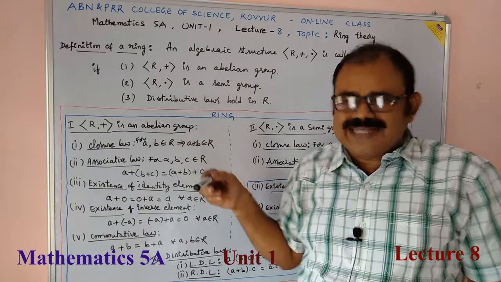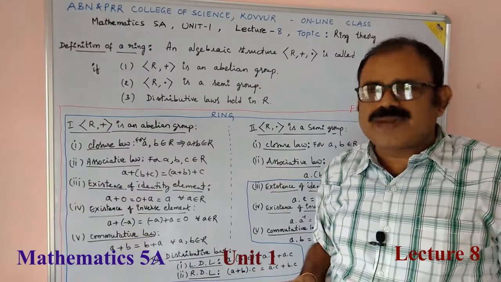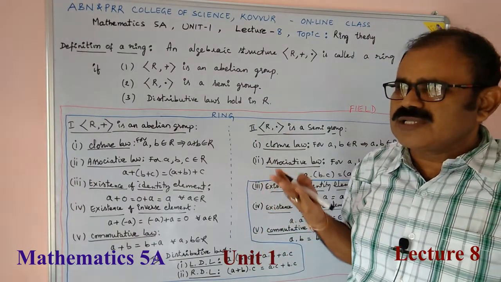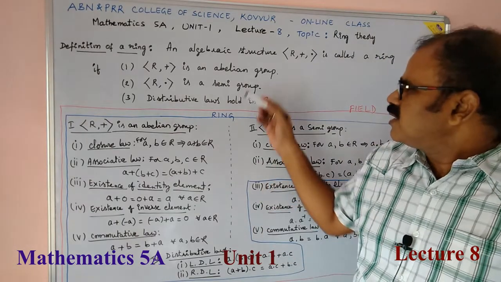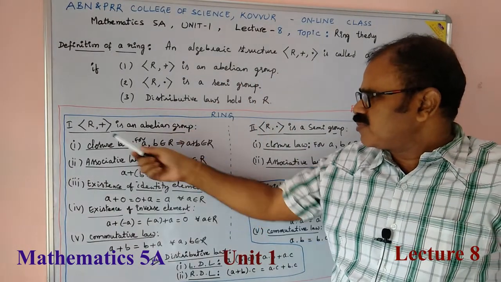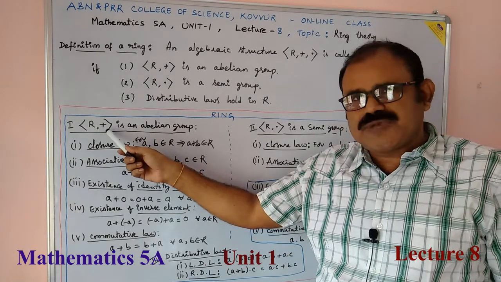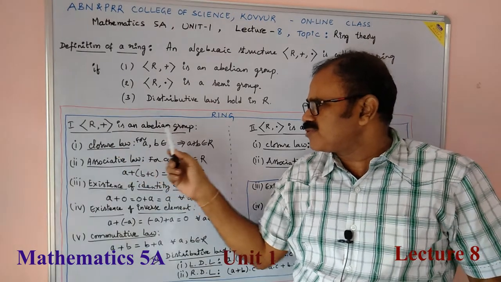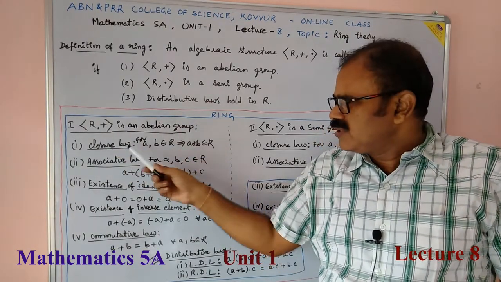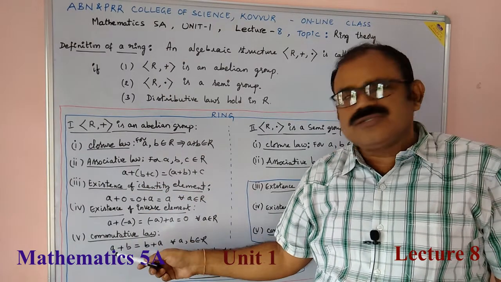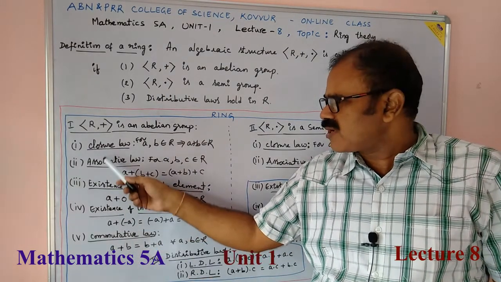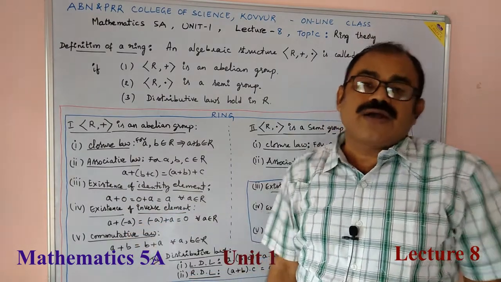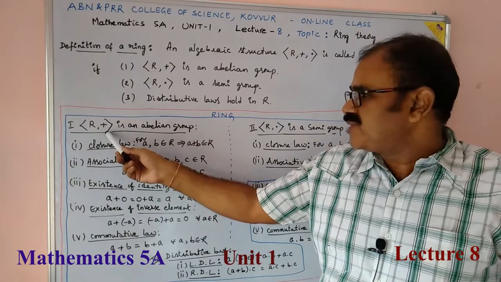If you go into details, what is (R, +)? (R, +) is abelian. We have already discussed the group axioms, the abelian group, the semi-group and all these things. Let us see what an abelian group is. R should be an abelian group with respect to addition. What are the properties needed to become an abelian group? Closure law, associative law, existence of identity, existence of inverse element, and finally commutative law. All these are with respect to addition.